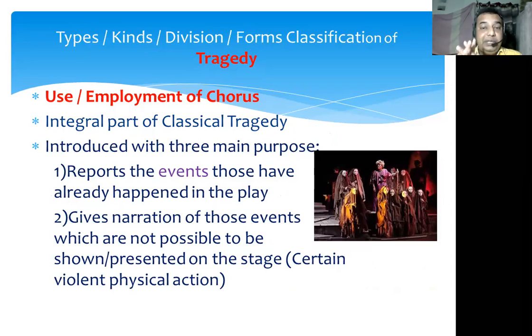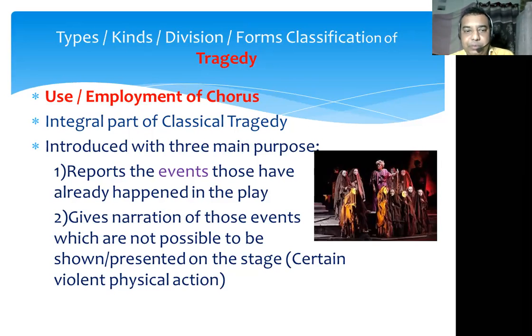And this chorus has been used by classical dramatists, classical tragedy writers, for three purposes. Which were those three purposes? The first purpose of using the chorus is that it reports the events that have already happened in the play. It may happen that the dramatist starts his tragedy from a certain point or incident, and before that starting point some historical events or incidents might have happened. To report the events which had already happened, the chorus was used. That was the first use.